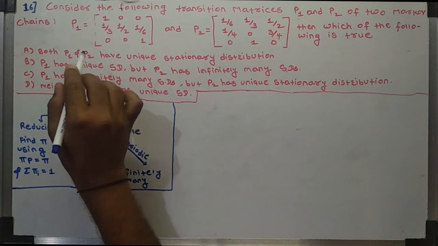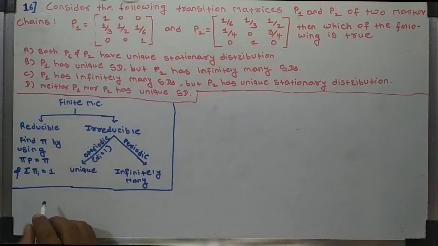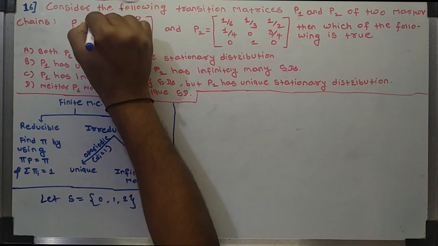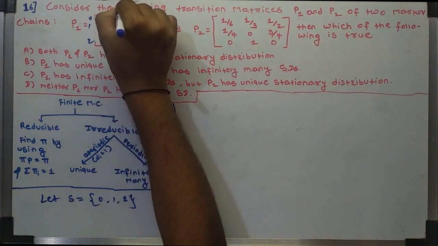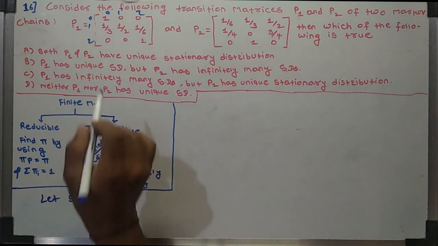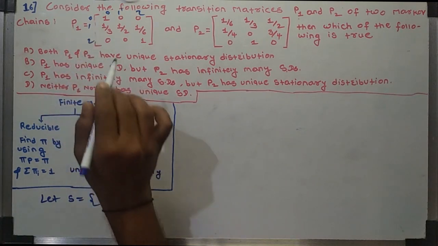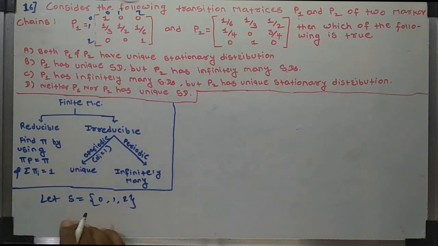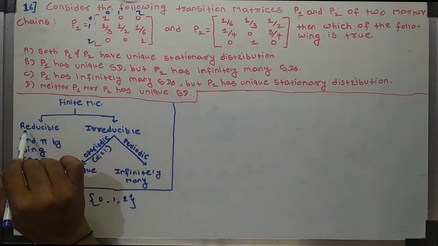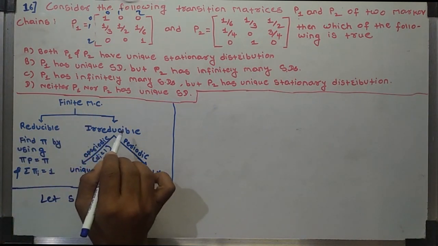So we need to check first for P1. Let for P1 the state space S be equal to {0, 1, 2}. So we write here 0, 1, 2 and 0, 1, 2. First check whether S is finite. The Markov chain for P1 is a finite Markov chain because the state space is finite. Then check whether the Markov chain is reducible or irreducible.